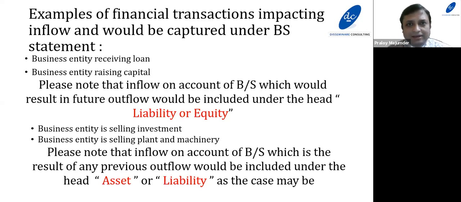So here we are making a point that inflow on account of balance sheet, which is the result of any previous outflow, would be included under the head asset or liability as the case may be. Any inflow of fund which is temporary in nature, or which is happening because some outflow has happened in the past, would be booked under balance sheet.